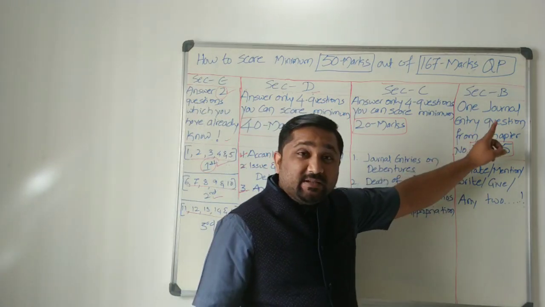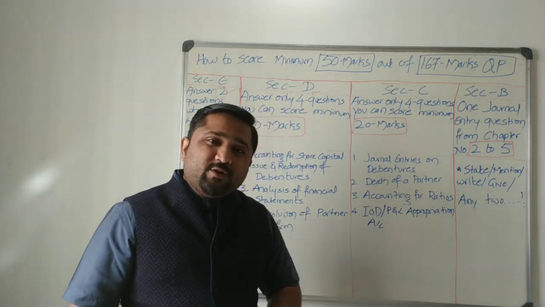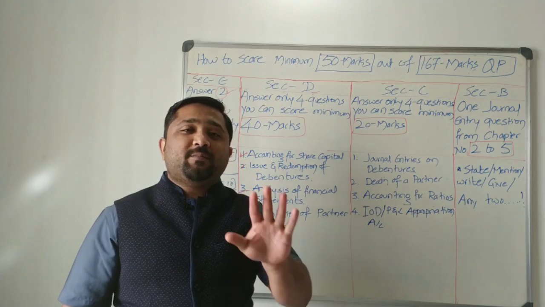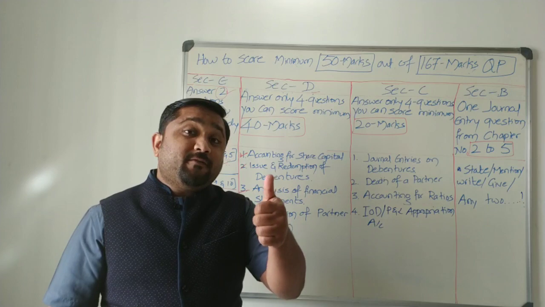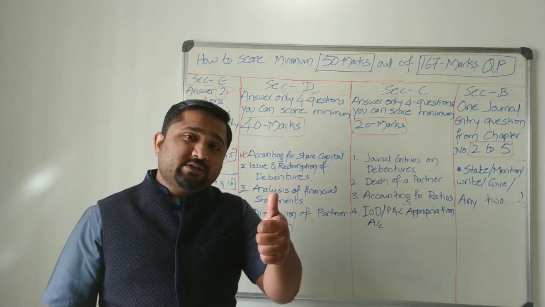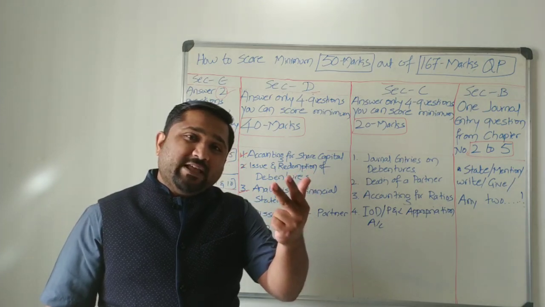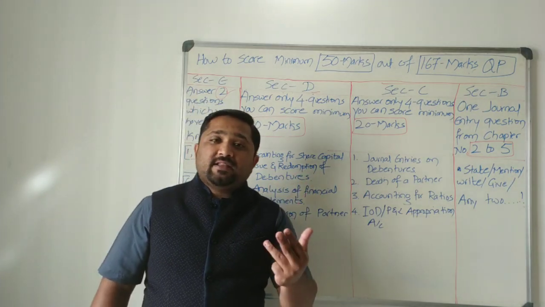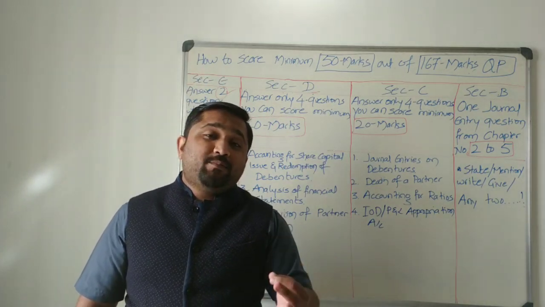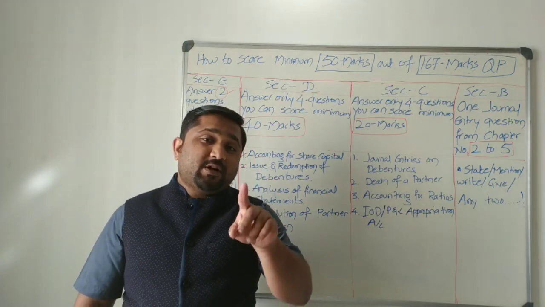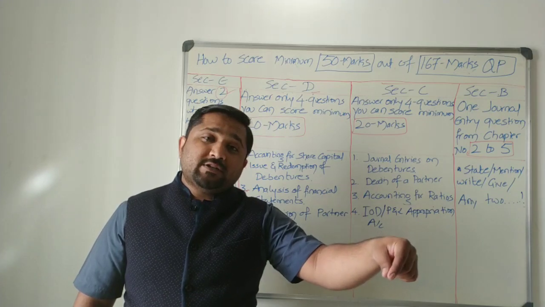Let us come to section B. See, section B is quite interesting. One compulsory question from chapter number 2 to chapter number 5. Chapter number 2, reconstitution of partnership, fundamentals. Chapter 3 is admission, the 4th one is retirement and death, and the last one is dissolution of a partnership firm.